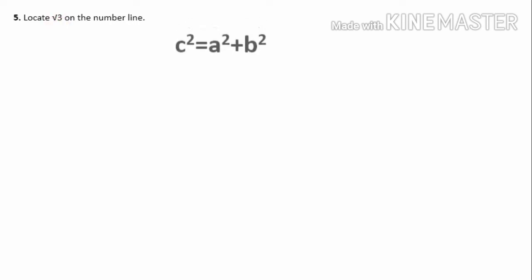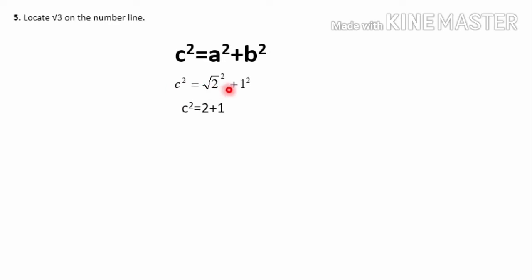Let's recall the Pythagoras theorem, that is c square is equal to a square plus b square. Here I am substituting a as root 2 and b as 1. So c square is equal to root 2 square is 2, 1 square is 1. So 2 plus 1, that is c square is equal to 3, and from here I will get c as root 3.